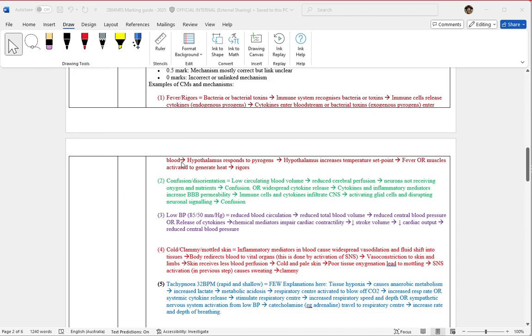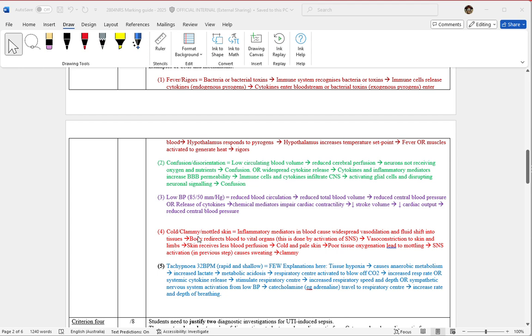What we need to look for are fever and rigors, so that should be the same. If they list them separately, you only give them the 1 for that. Confusion, disorientation, again, that is the same clinical manifestation, so if students list these as 2 separate ones, they get the mark for only 1. Low blood pressure, or a blood pressure of 85/50, again, that's only the 1. Cold and clammy mottled skin, again, that can be only the 1. If students try to do cold, clammy, and then mottled as separate, you only give them the 1.